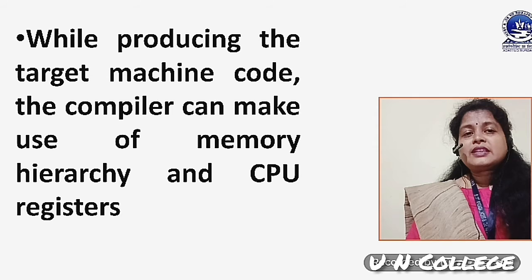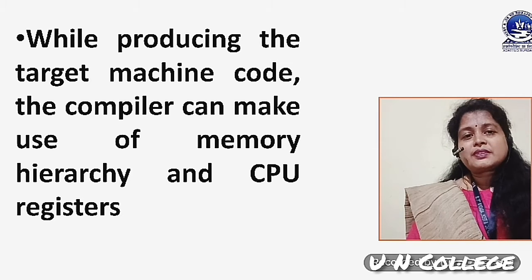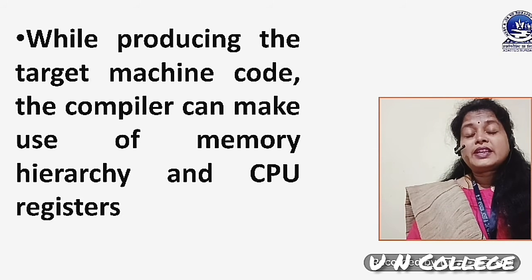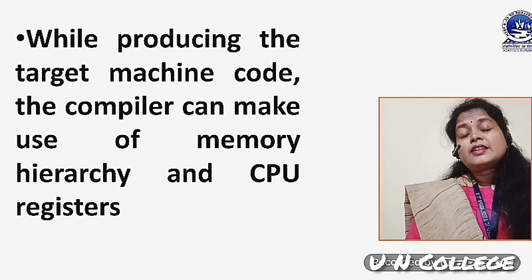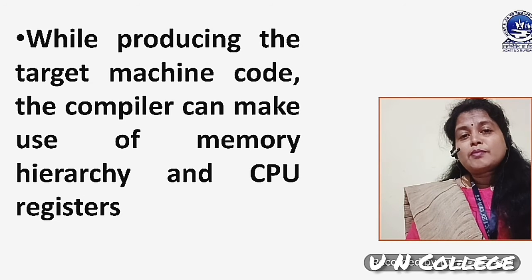While producing the target machine code, the compiler can make use of memory hierarchy and CPU registers. When the compiler produces target machine code, it must consider how efficiently it can use the memory. It should try to use minimum memory if possible.